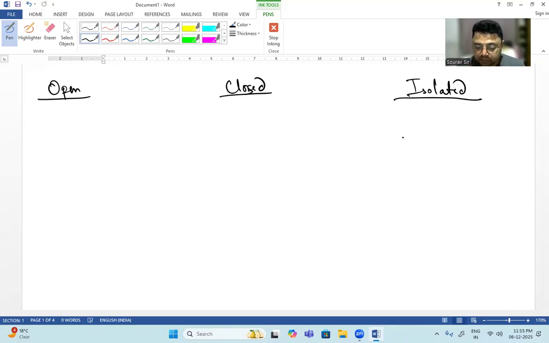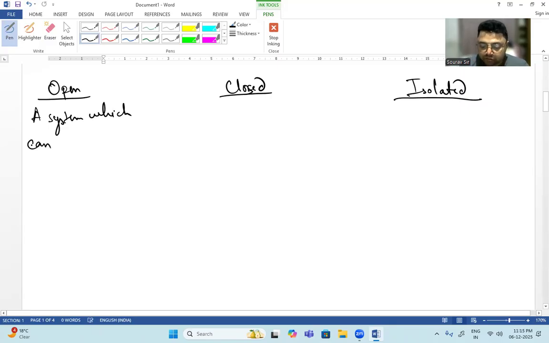So what does an open system mean? An open system means a system which can exchange both mass and energy with the surrounding.